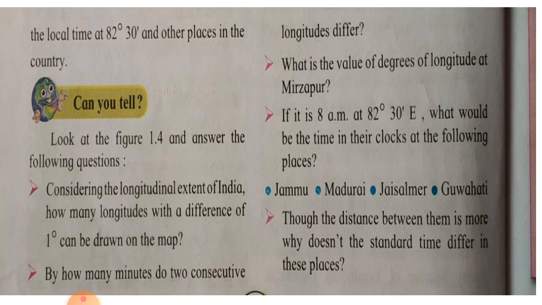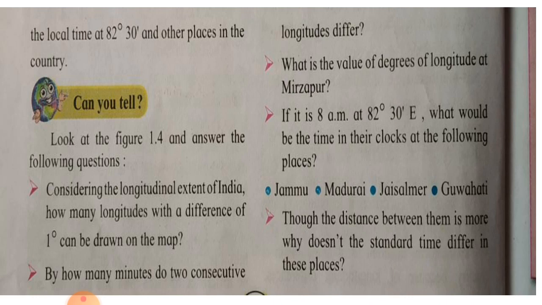Question number third. What is the value of degrees of longitude at Mirzapur? Answer. The value of longitude at Mirzapur is 82 degree 30 minutes. Next question. If it is 8 am at 82 degree 30 E, what would be the time in their clocks at the following places?